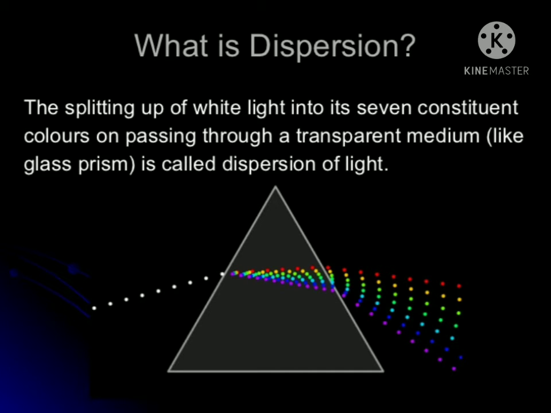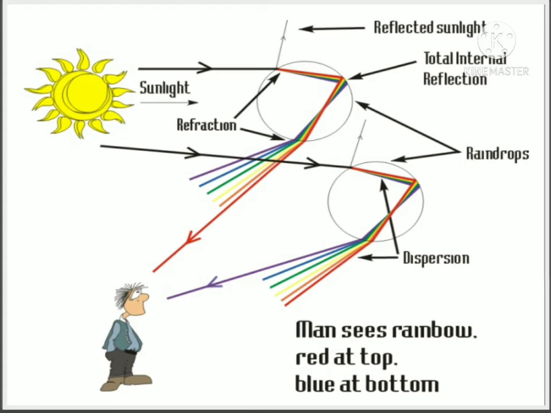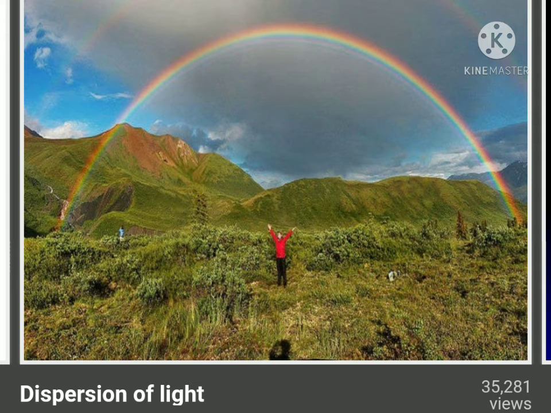So let us see what is dispersion of light. The splitting of white light into its 7 constituent colors on passing through a transparent medium is called dispersion of light. In nature, we observe the phenomenon like a rainbow after rain.